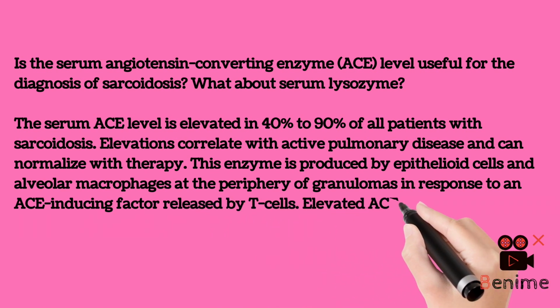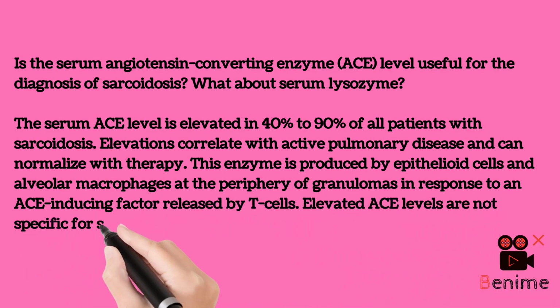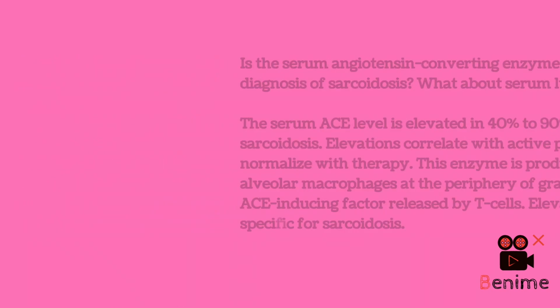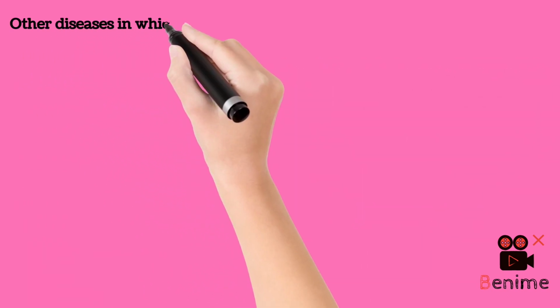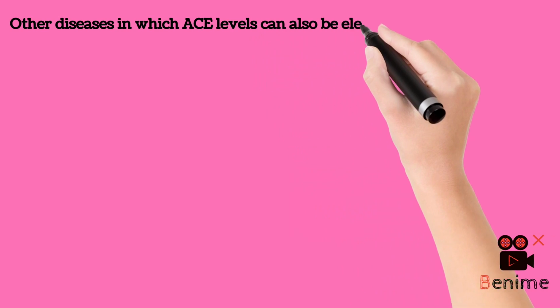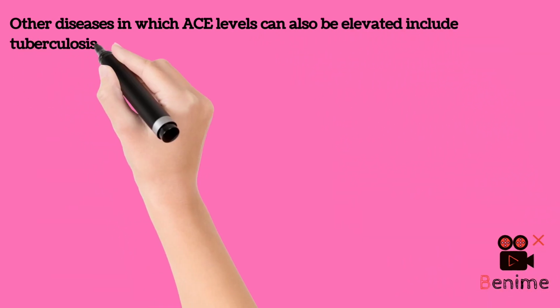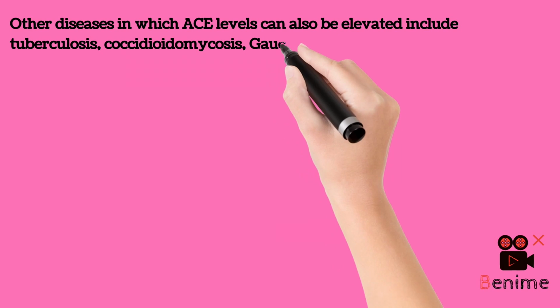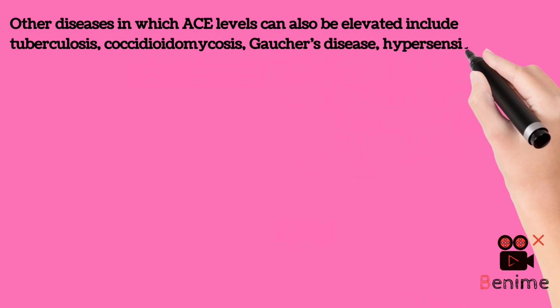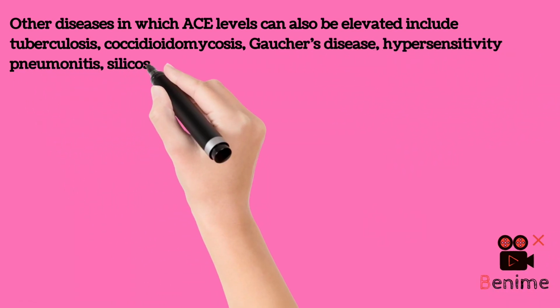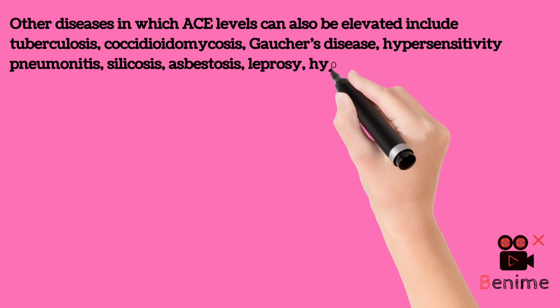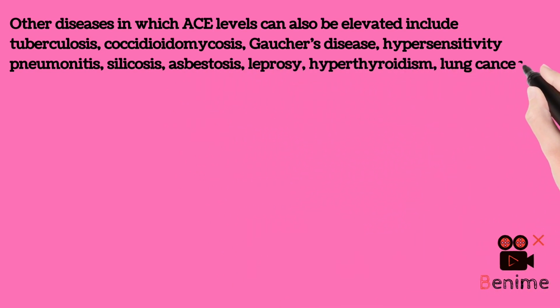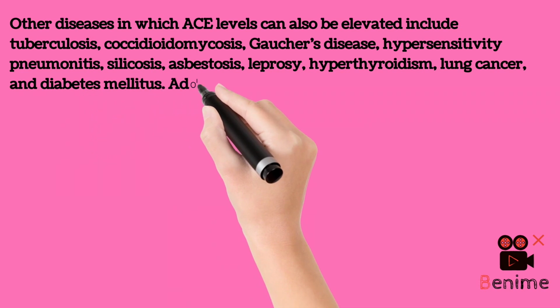Elevated ACE levels are not specific for sarcoidosis. Other diseases in which ACE levels can also be elevated include tuberculosis, coccidioidomycosis, Gaucher's disease, hypersensitivity pneumonitis, silicosis, asbestosis, leprosy, hyperthyroidism, lung cancer, and diabetes mellitus.